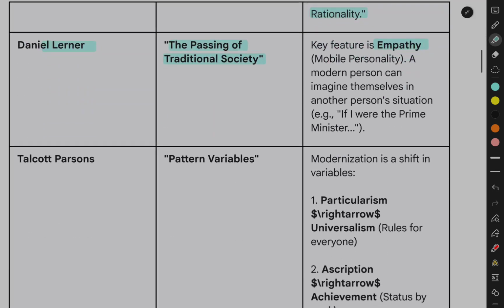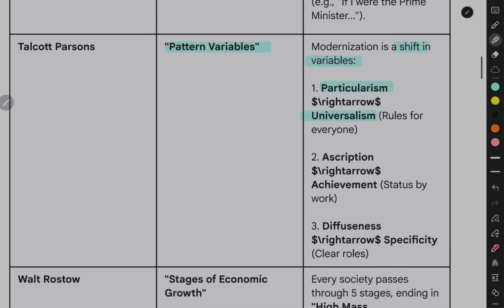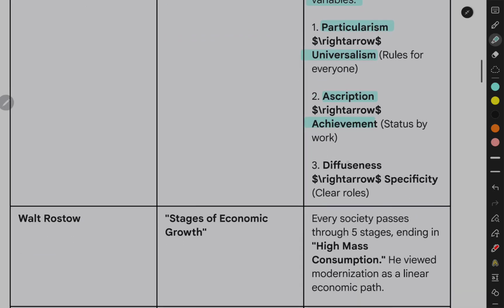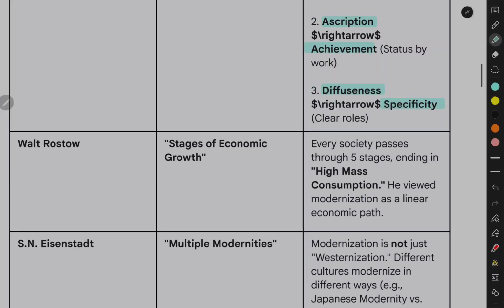Talcott Parsons: pattern variables. Modernization is a shift in variables. 3. Particularism to universalism, rules for everyone. 4. Ascription to achievement, status by work. 5. Diffuseness to specificity, clear roles.